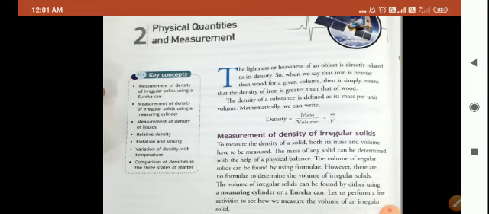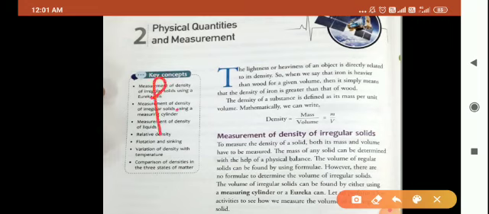Now let us come to another topic, measurement of density of irregular solids. Now class, if we want to measure the density of solids, what do we need? Do you remember the formula for density? Density rho is equal to mass small m upon volume capital V. It means for finding density, we require two quantities, mass and volume.